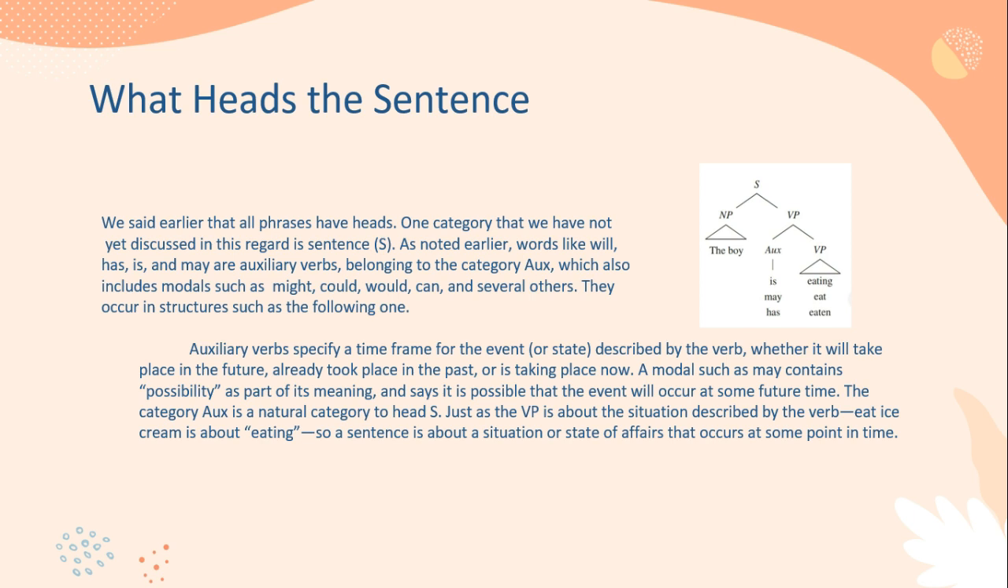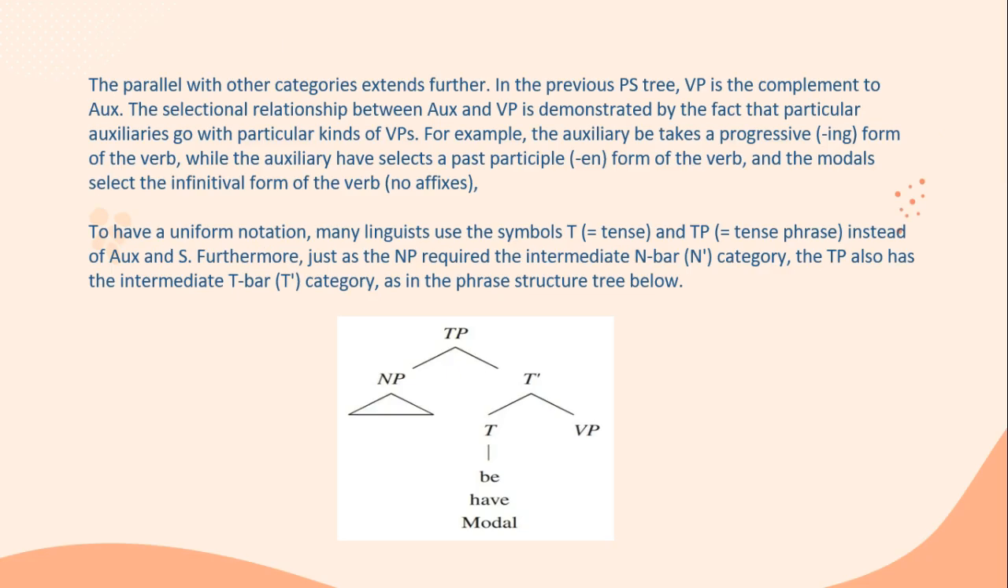The category auxiliary is the head of the sentence, just as the verb phrase is about the situation described by the verb. Eat ice cream is about eating, so a sentence is about a situation or state of affairs that occurs at some point in time. As previously described, the verb phrase is the complement of the auxiliary. Here, the selective relationship between auxiliary and verb phrase is shown by the fact that certain auxiliaries use certain types